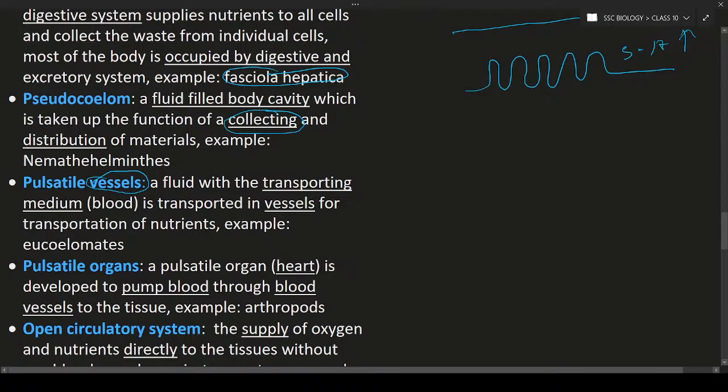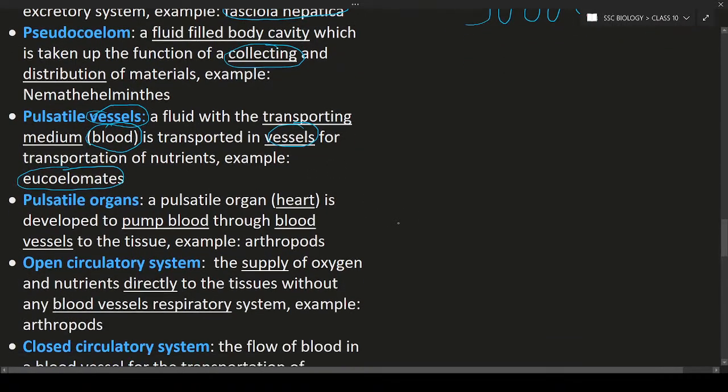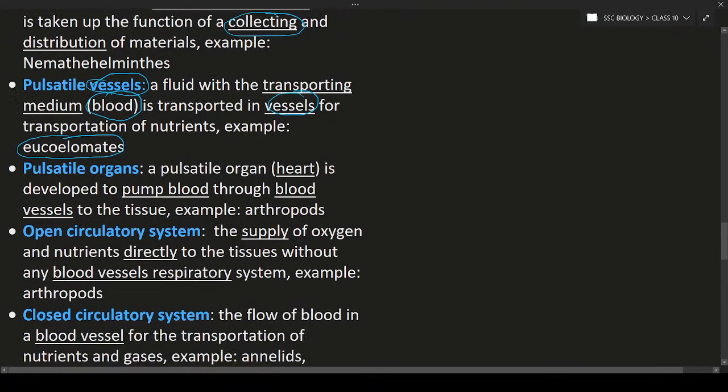So what kind of fluid? That is nothing but blood. Here the blood is a transporting medium. This transporting medium is transported through the vessels, that is blood vessels. Blood vessels are tube-like structures. Such kind of pulsatile vessels are seen in the eucoelomates. Okay, next one will be the pulsatile organs.